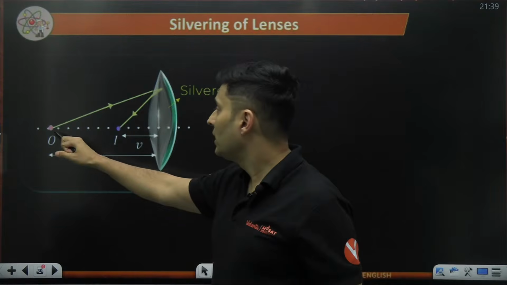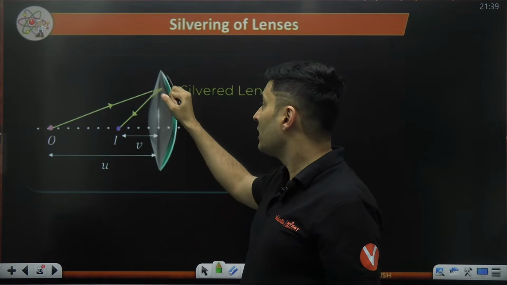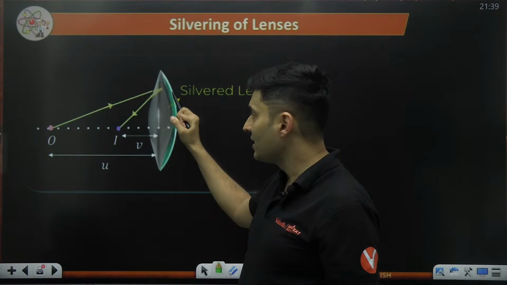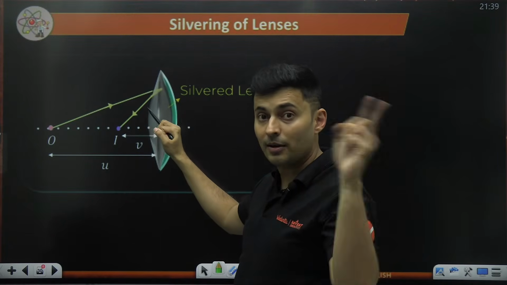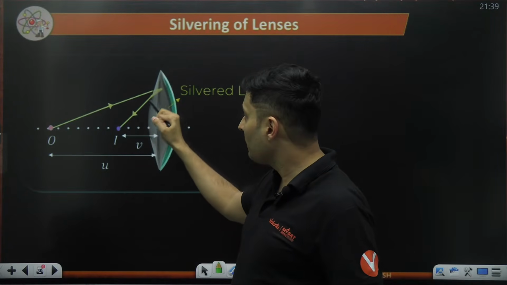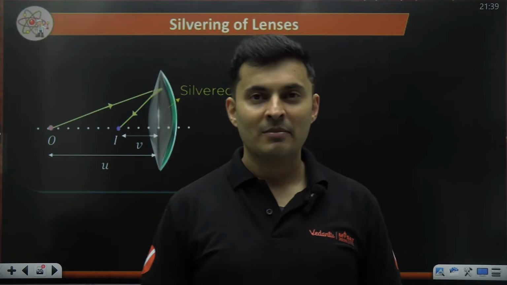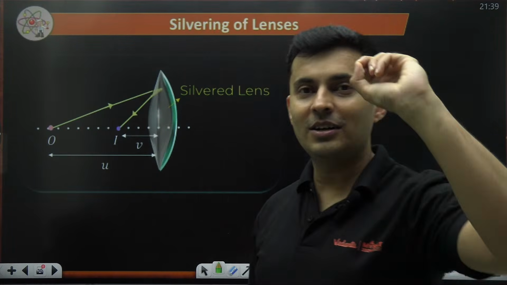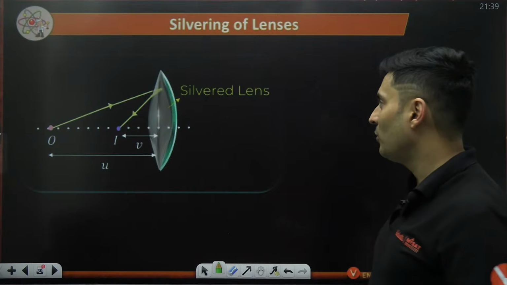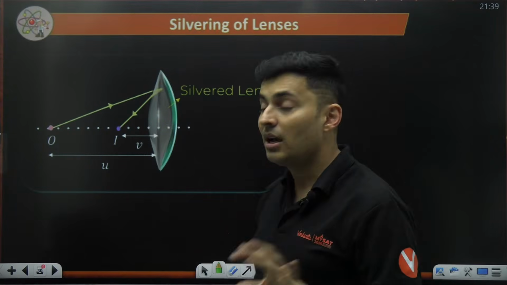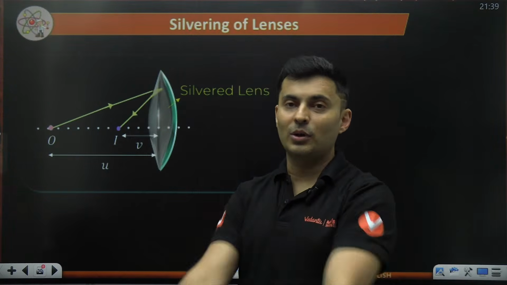So the ray which enters inside the lens, it hits the silvered surface, rebounds, and again refracts through the lens before making the final image. So this is the fascinating part, where there is a mirror involved along with the lens, but in contact.